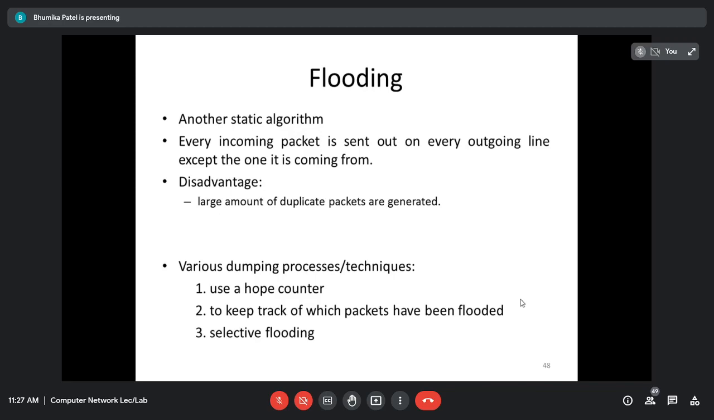Yes, ma'am. Okay, there are two types of broadcasting: directed broadcast and limited broadcast. If I want to send a message to all the devices within my network, within my subnet, then it is called the limited broadcast. But if I want to send a message to all the devices in another network, then it is called the directed broadcast. Right? And for broadcasting, we are going to use the flooding technique. It is one kind of static algorithm, right? Static means the handling will be done manually, right?